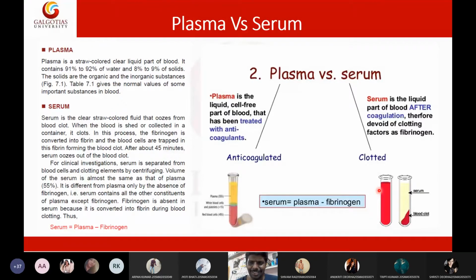Any other examples or any other functions of blood? Any other? Okay, so I was satisfied anyway. Nice answers by everyone. So now let us see what the textbook says. What are the functions that the textbook has?